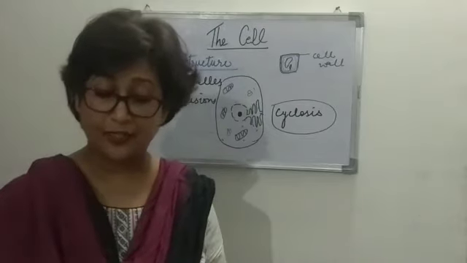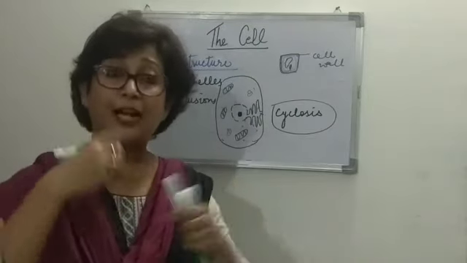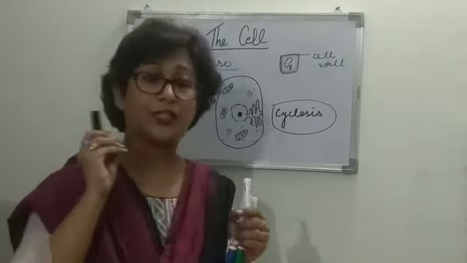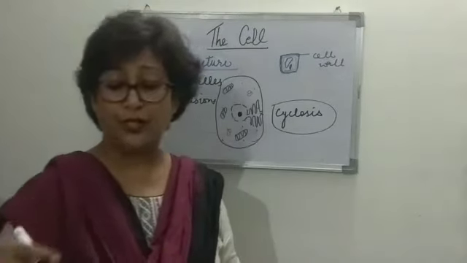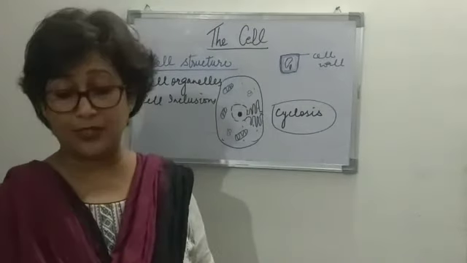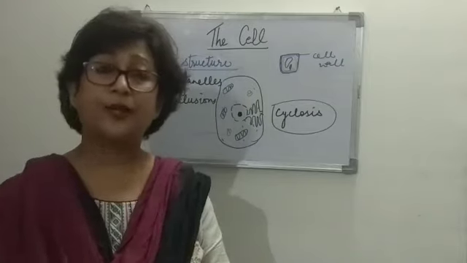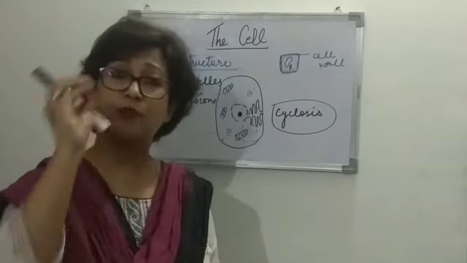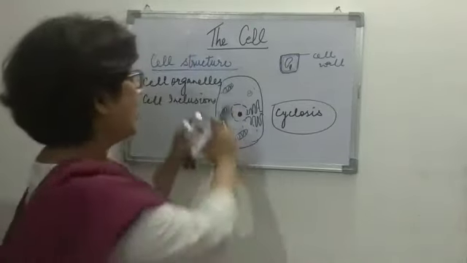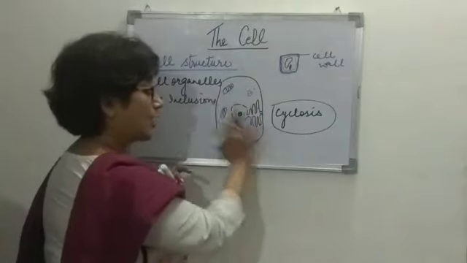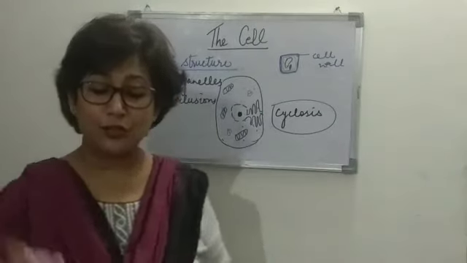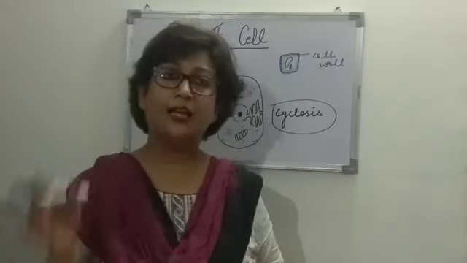Now, what are these cell inclusions? The matrix contains certain starch grains, glycogen granules, some fat droplets, etc. There are some excretory materials also present, and some crystalline forms of certain substances, all embedded in the cytoplasmic matrix. These are known as cell inclusions.